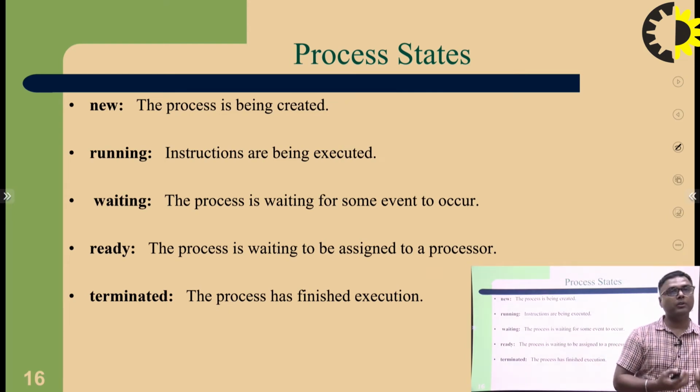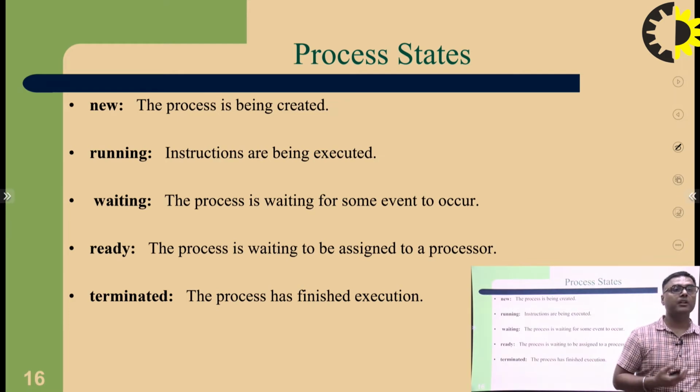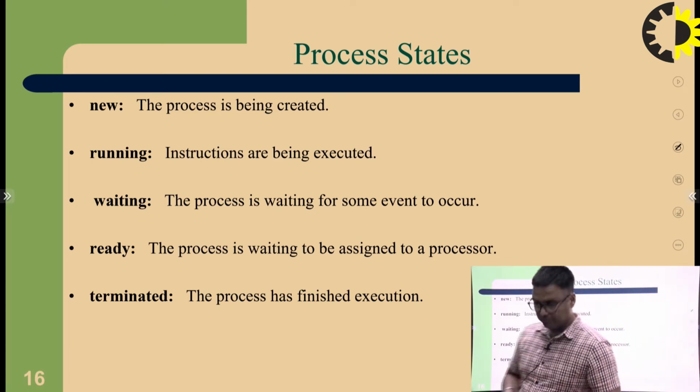If a process moves to the running state, that means it moves onto the CPU, and that is called the execution state. If a process moves to input output, any input output, that is called the waiting state. A process waiting to be assigned the processor again is called the ready state, and when the process is finished, it is called terminate.